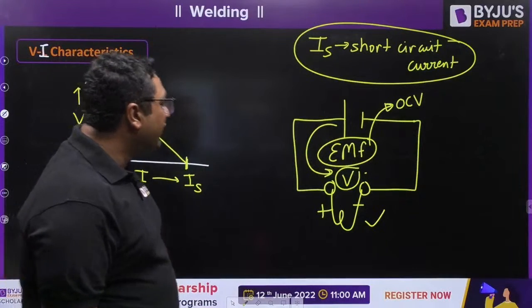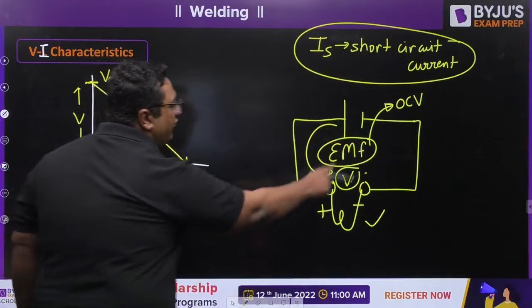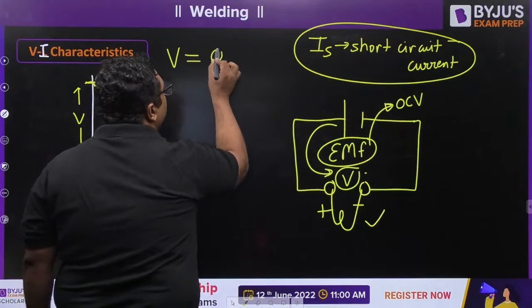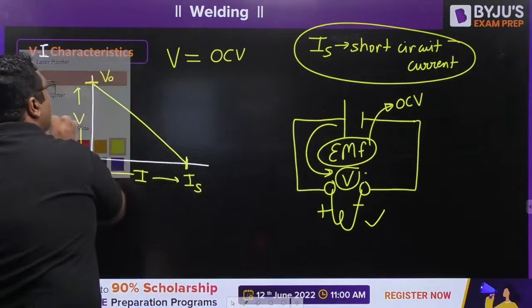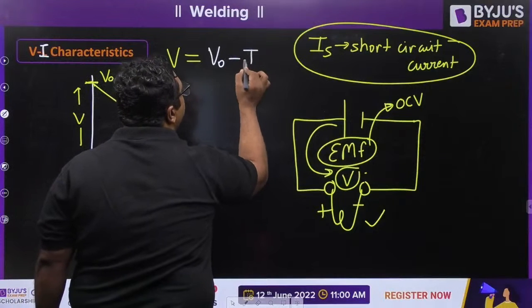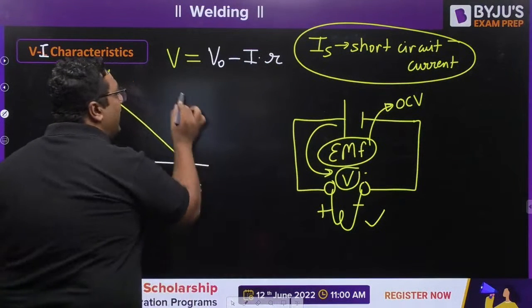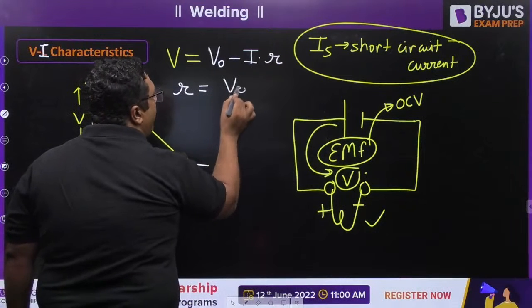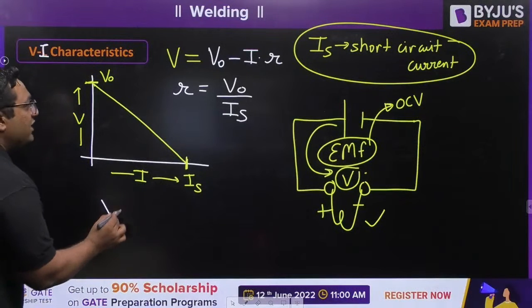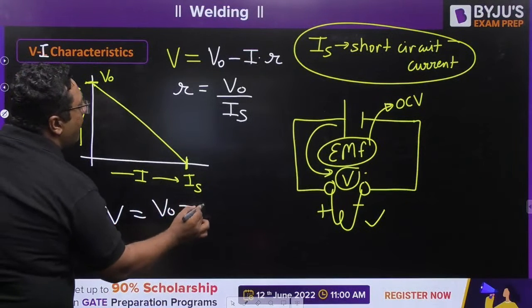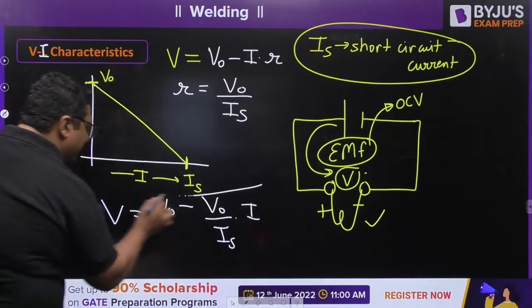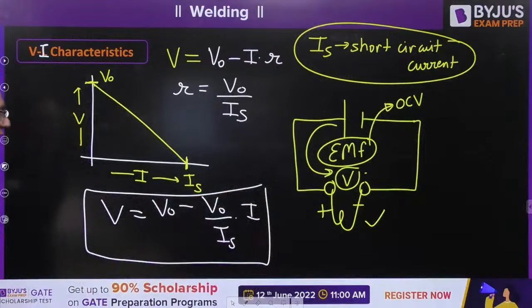And if this is open circuit voltage, there is a relation between V and V0. Open circuit voltage is also denoted as V0, so I will be writing it as V0. V is also given as V0 minus I into internal resistance. And this internal resistance is given by open circuit voltage by short circuit current. So you are getting the equation V equals V0 minus V0 by IS into I. This is said to be the VI characteristic of the source.